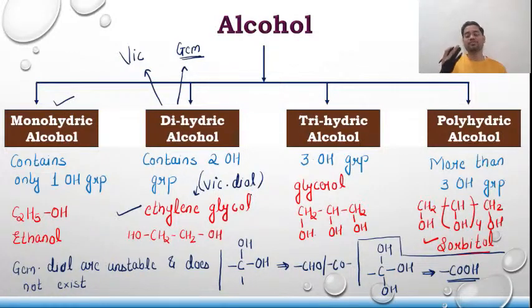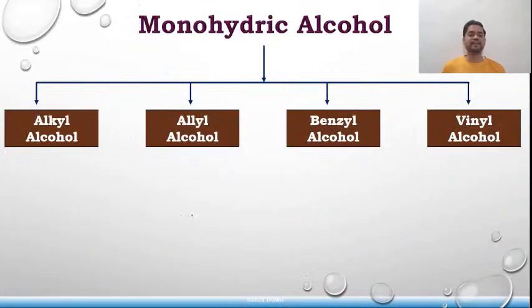We are more interested in the classification of monohydric alcohol. Monohydric alcohol further gets classified into several types. Although the in-detail classification is a different case, since it is a one-shot video, I am not going to discuss the entire detailed classification. But there are some names that you have to remember: alkyl alcohol, allyl alcohol, benzyl alcohol, and vinyl alcohol. One more is aryl alcohol, but that is nothing but a phenol, which we are going to discuss in a different chapter.